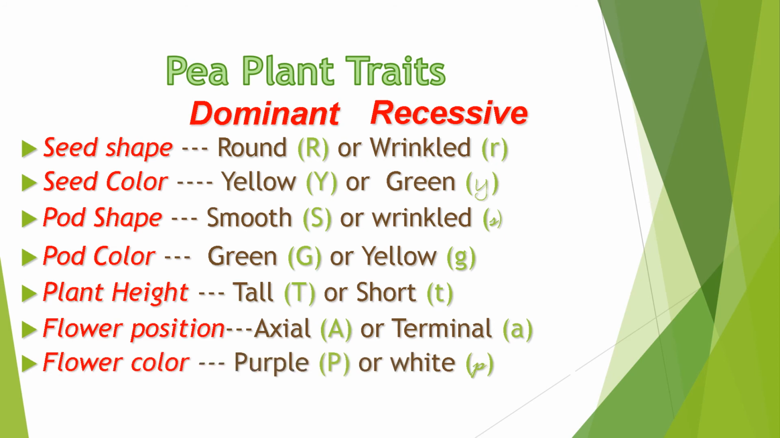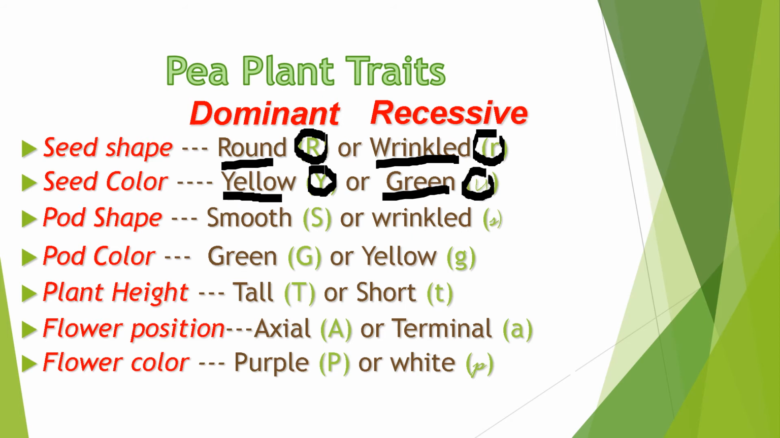For the seed shape, the dominant trait is round, the dominant allele is uppercase letter R. The recessive trait is wrinkled, the recessive allele is lowercase letter r. For the seed color, the dominant trait is yellow, the dominant allele is uppercase letter Y. The recessive trait is green, the recessive allele is lowercase letter y.